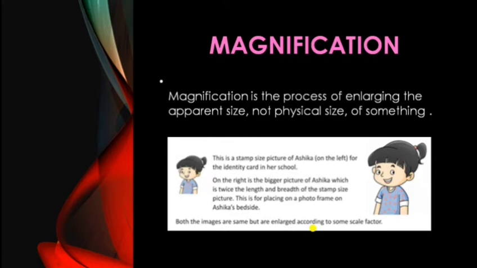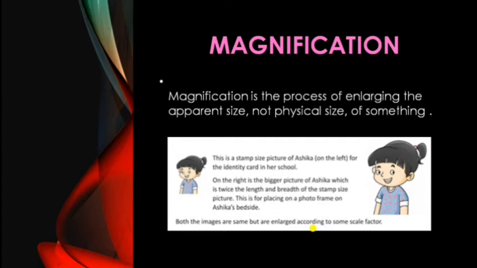Next term comes magnification. Now magnification is related to size, bigger or smaller. A simple and easy example is your photograph. You have seen your passport size photograph, and a bigger one, a 4 by 6 photograph. In both cases, the images are of the same type, but the variation is in size. Size is the main concept, and that concept is related to magnification.